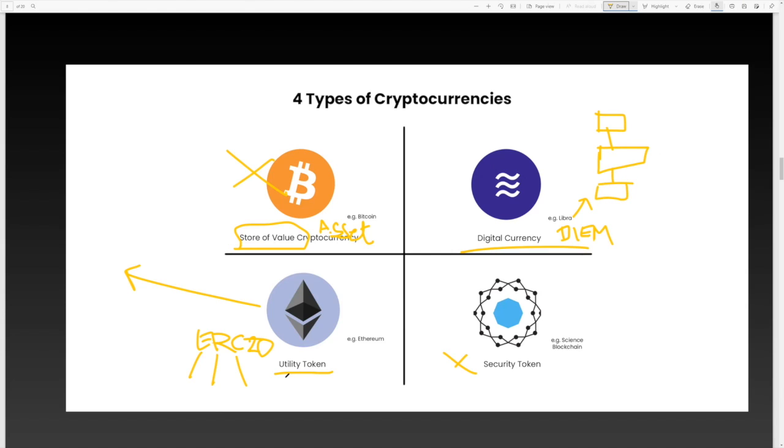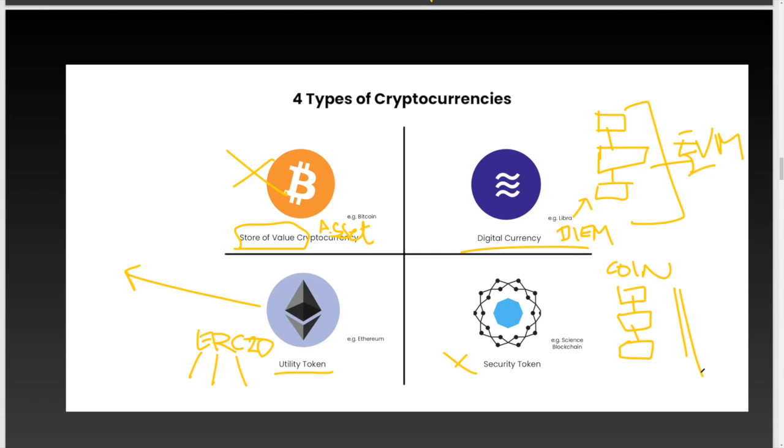Now, when you use a token, this ERC20, it runs on Ethereum. This whole thing will run on Ethereum. And those are the blocks. If you use a coin, we have to build this whole thing, which is much harder. We don't have anything to run this on. We have to figure out a way to run these on our own. That is the main difference.